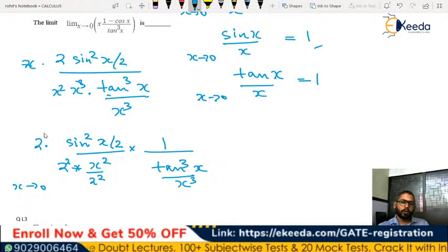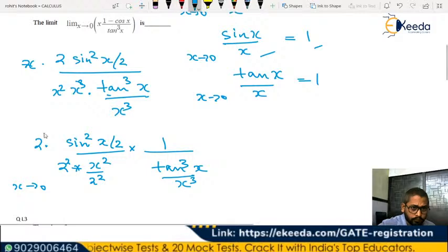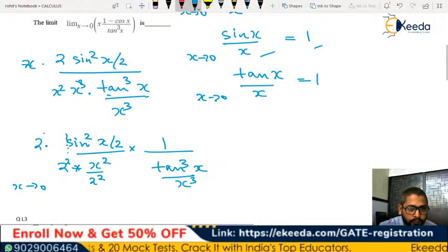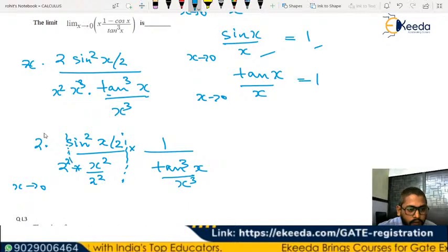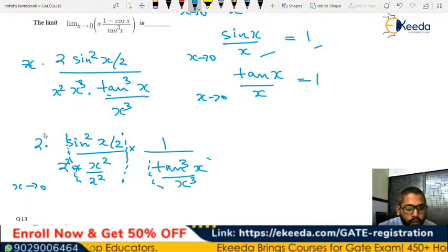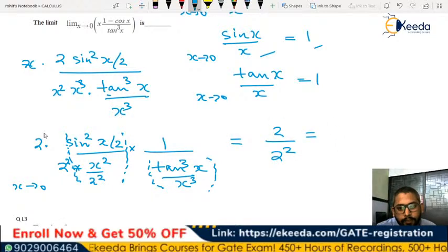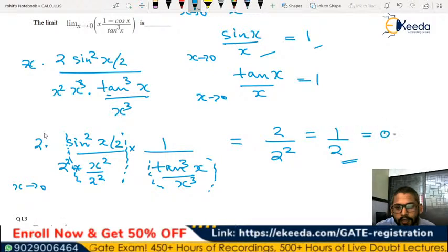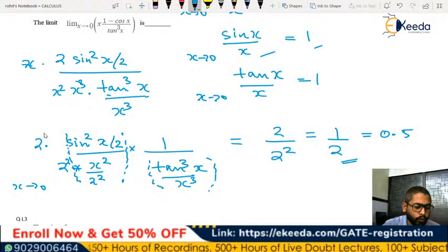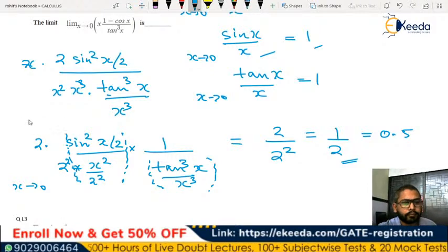Right? Now, using the result sin x by x, when x tends to 0, is 1, this value will be 1, and this value is also going to be 1. So ultimately we will have 2 by 2 square, which is simply 1 by 2. Since it is a fill in the blanks, you should write it as 0.5, not 1 by 2. You cannot write 1 by 2. You have to write 0.5. Right? So that means that this is the answer in this case.